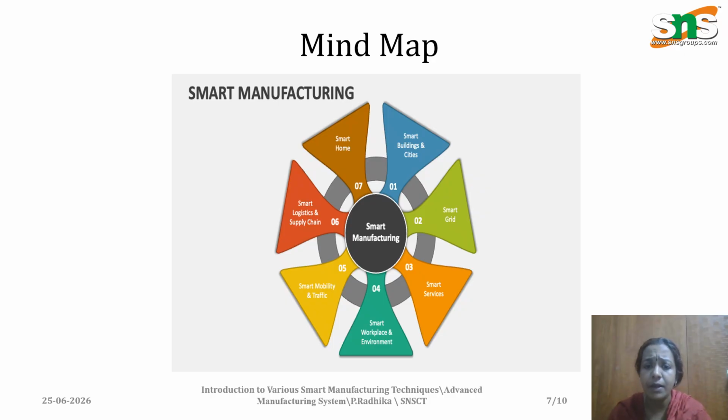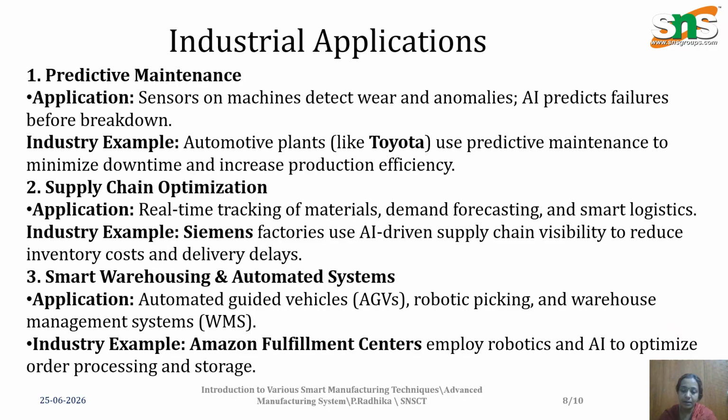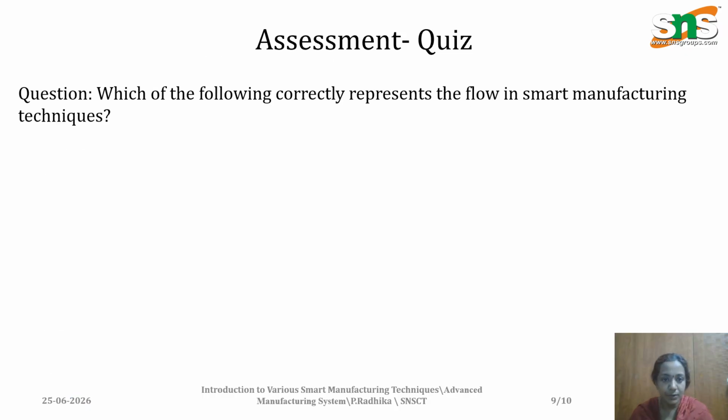Here we have the mind map. This smart manufacturing could also be introduced in workplaces, in traffic, in supply chain management, smart industries, and in the field of building. These are the other places. Specifically, smart manufacturing could be introduced in Toyota robotic AGV, automatic guided vehicle. It is also used in companies like Amazon and Toyota, robot picking, and warehouse management systems also.